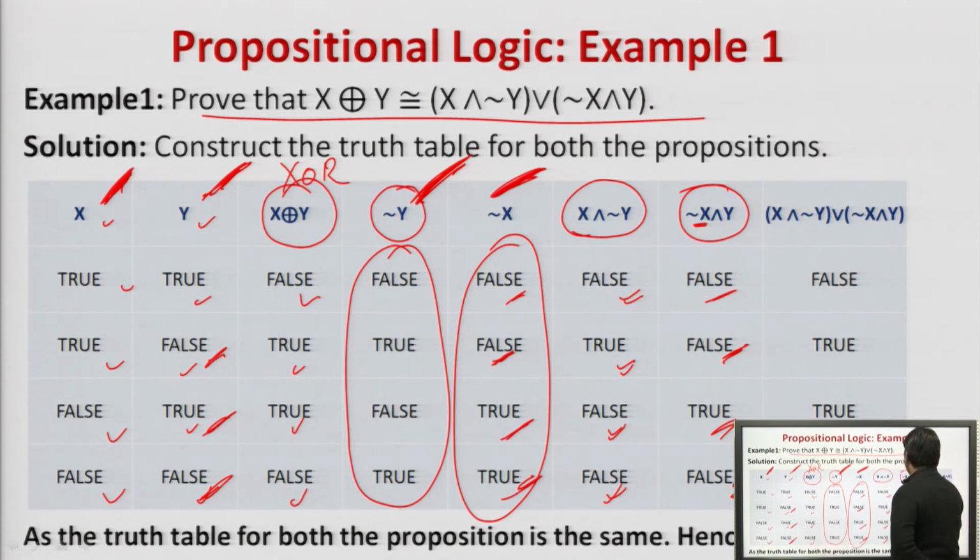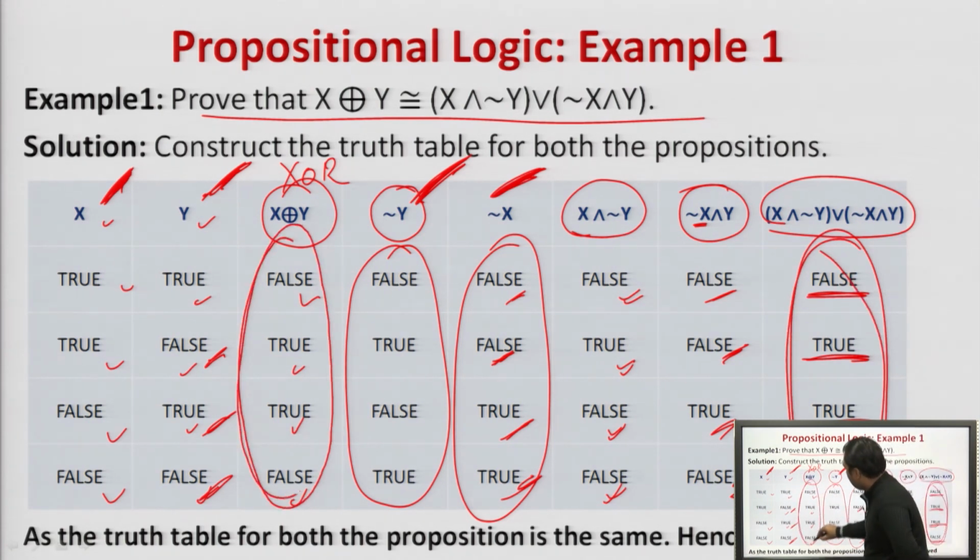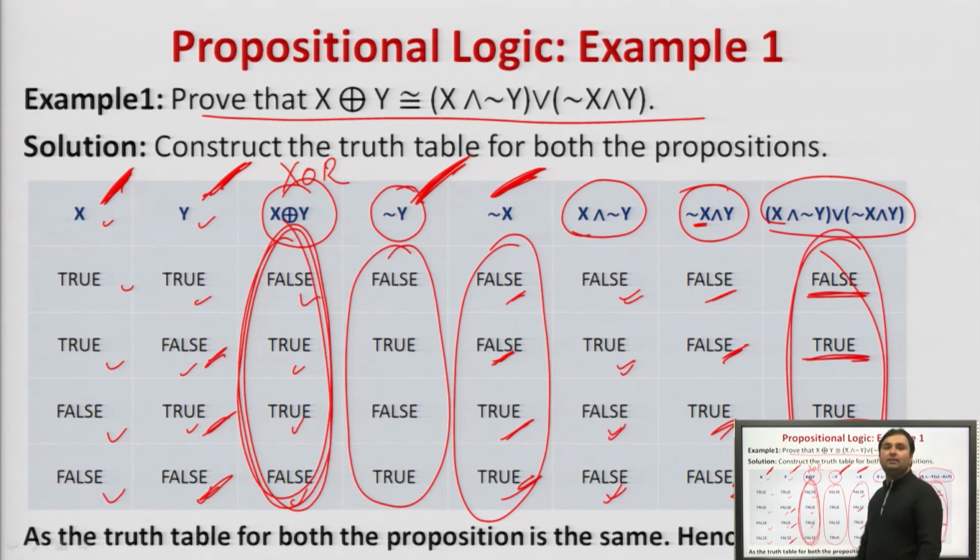Once we get this, we will perform an OR operation of this using this. What happens? False and false will return false, true and false will return true, false and true will return true, false and false will return false. Hence this will be returned, and this is equivalent to what we have achieved here. Agreed? As the truth tables of both propositions are the same, hence proved.